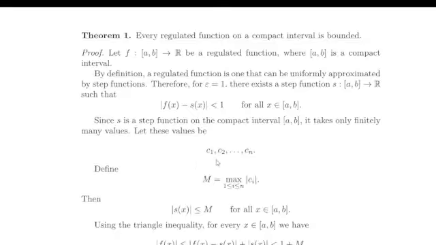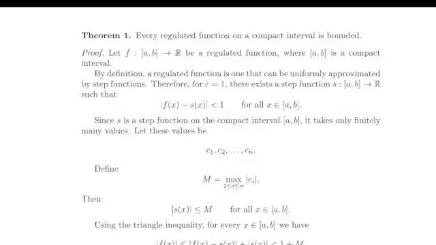So this is the crucial step here. A step function, by definition, breaks the domain into finitely many intervals, and on each of them it is constant. Since the number of intervals is finite, the set of values it outputs must be finite. And a finite set of real numbers always has a maximum and a minimum. So this guarantees that if I look at the maximum of each of these values, I'm going to get a number. We'll call it capital M.